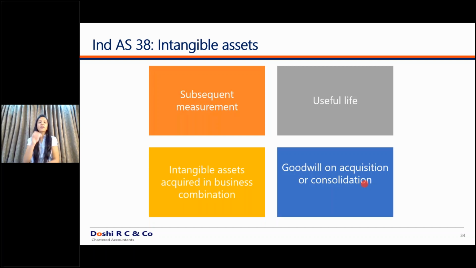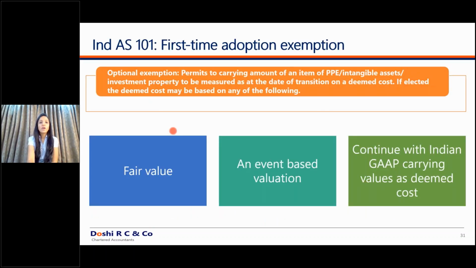In your first Ind AS financial statements, you also give a separate note of what all optional exemptions you have used. If you are using the Ind AS 101 exemption, then you will have to disclose in your financial statements that you are using the Ind AS 101 exemption of deemed cost, and accordingly the values under the Indian GAAP are disclosed the same under Ind AS, and you are carrying forward the same values. So you will also have to disclose this optional exemption taken under your Ind AS 101 note. So this was all about the Ind AS 16, 38 and 40 standards.